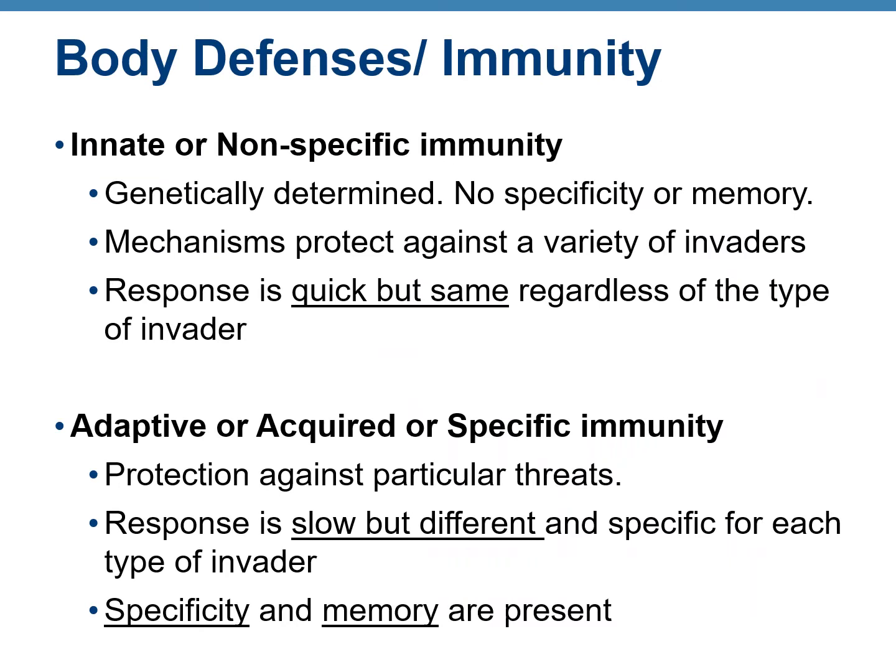Innate immunity is genetically determined, and it protects the body against a wide variety of invasions coming from outside. The response is very fast, but it's a similar response irrespective of what kind of invasion is occurring. On the other hand, adaptive immunity is protection against specific threats. That's why it's specific immunity. The response takes a longer time to start, but the response is different or specific for different types of invasion. So this immunity has specificity and memory.